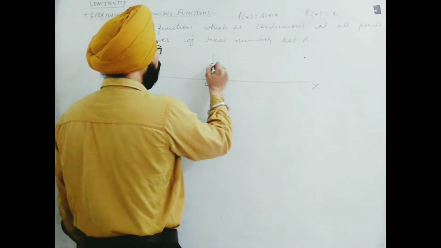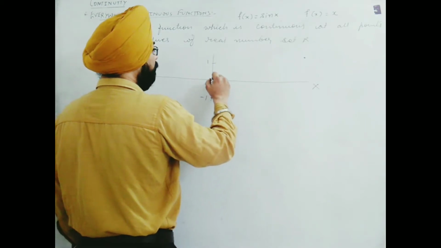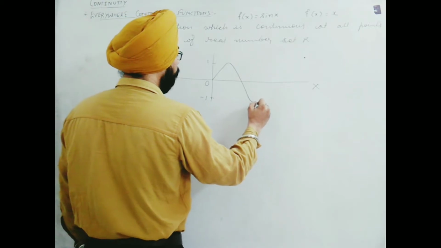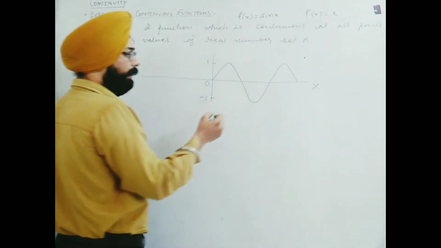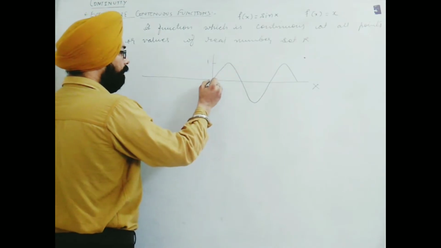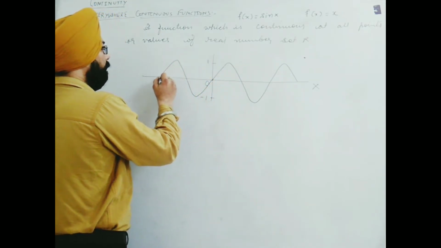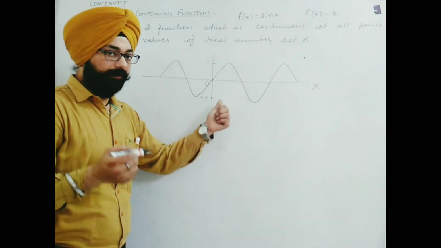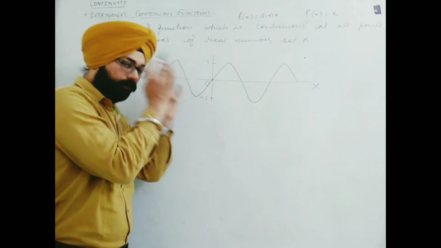The graph oscillates between -1 and 1, but it is defined for all values on the x-axis. It moves continuously without any break, not only on the right hand side but also on the left hand side. According to the definition of continuity, there should not be any break in the graph. Very simple to understand.